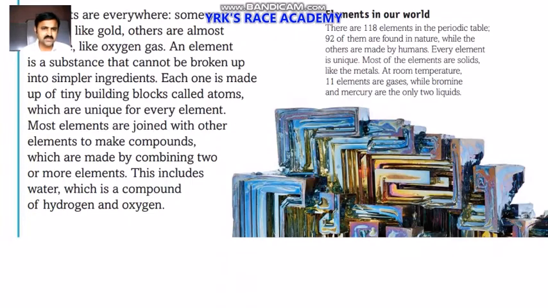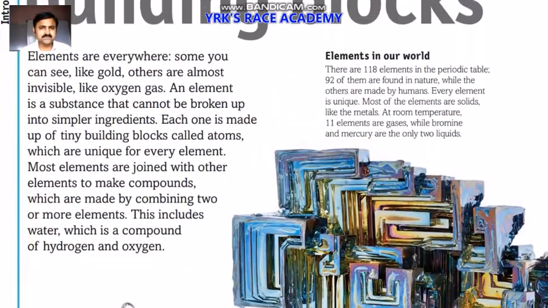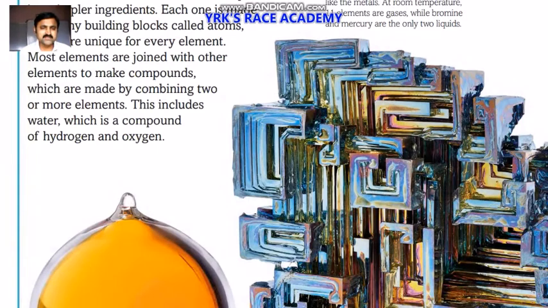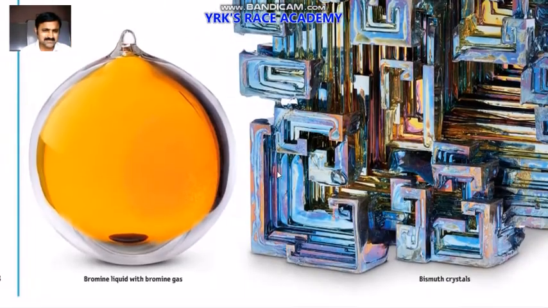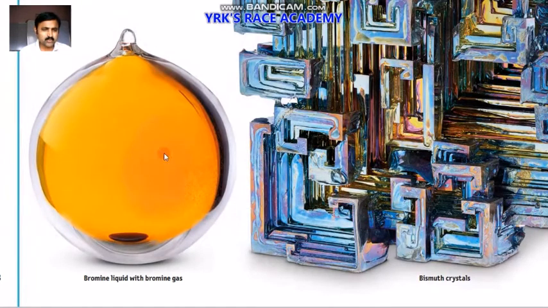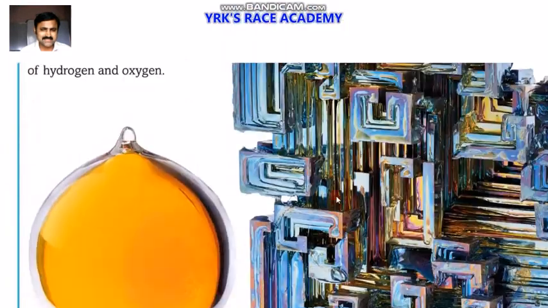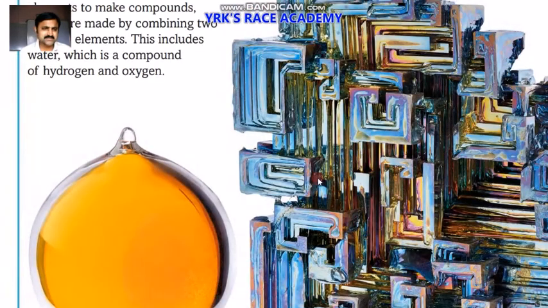That means in the elemental study, we have to understand which important gases and liquids are present, and that bromine and mercury are liquid in state. At room temperature, there are 11 elements also identified as gases. Now we can see there is bromine liquid with bromine gas here. In this picture, you are observing bismuth crystals also.